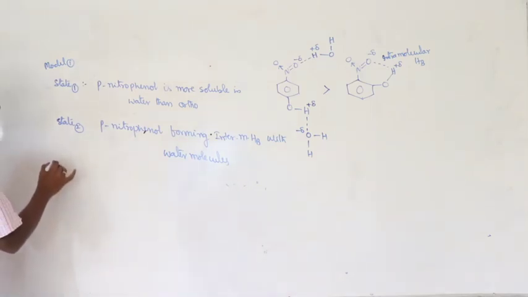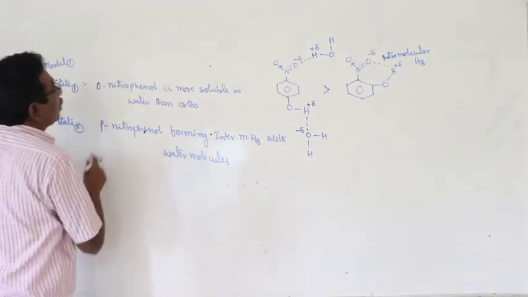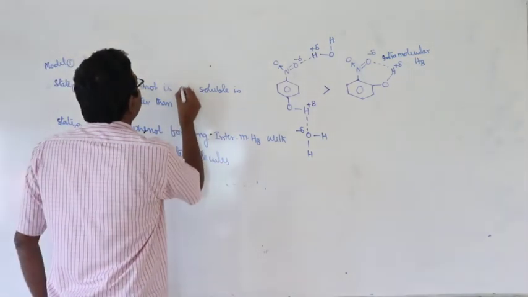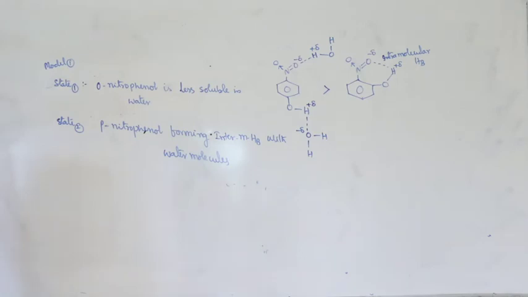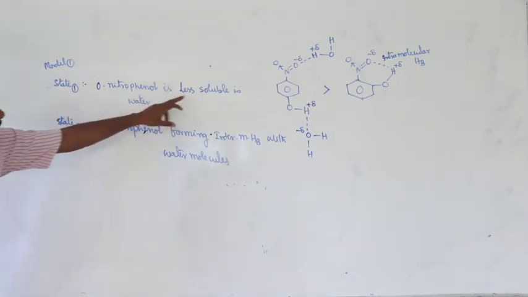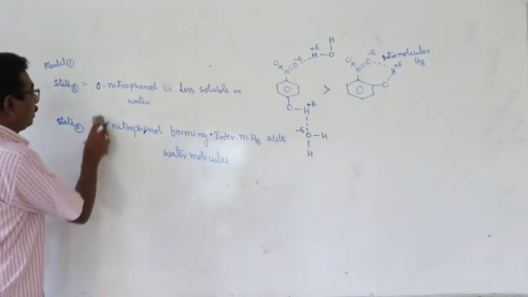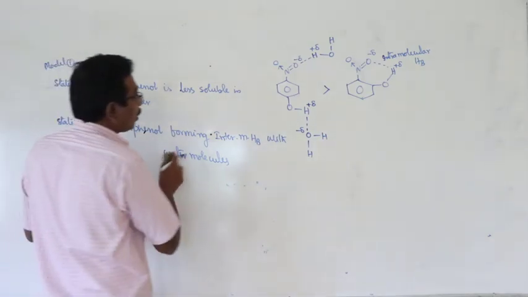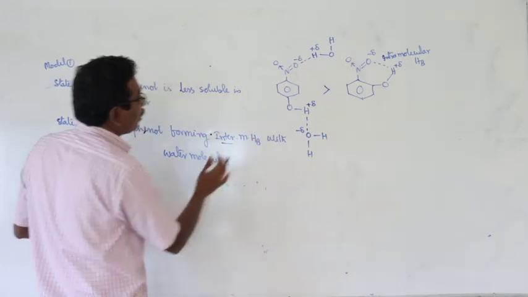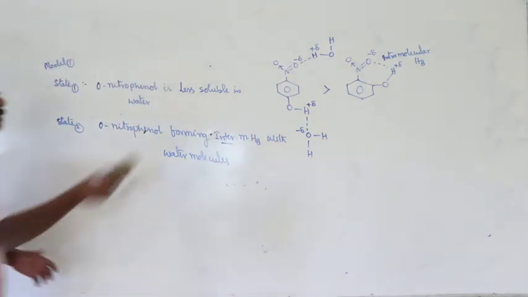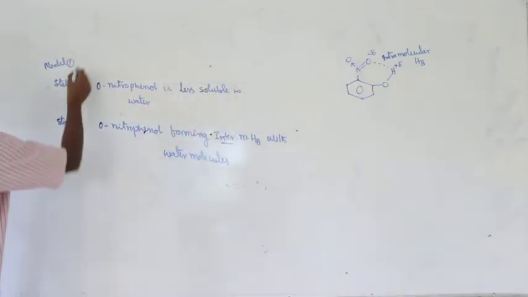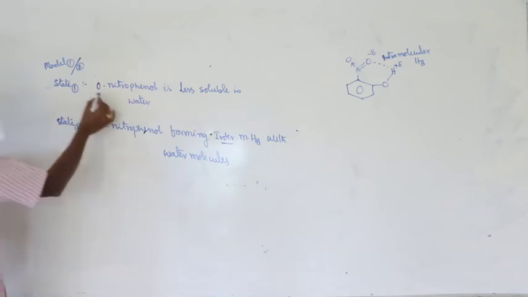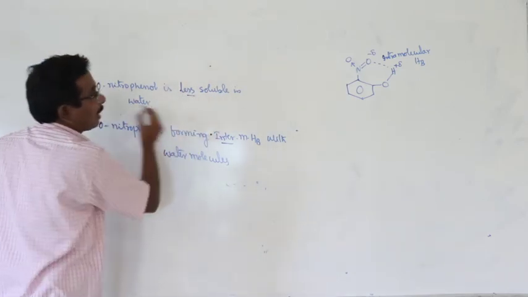Next, what about the second model? Orthonitrophenol is less soluble in water. Here, orthonitrophenol forming intermolecular hydrogen bonds with water. Now think about this one. Forget about this one. First model over. Second model, model 2. What is the statement? Orthonitrophenol is less soluble in the water.